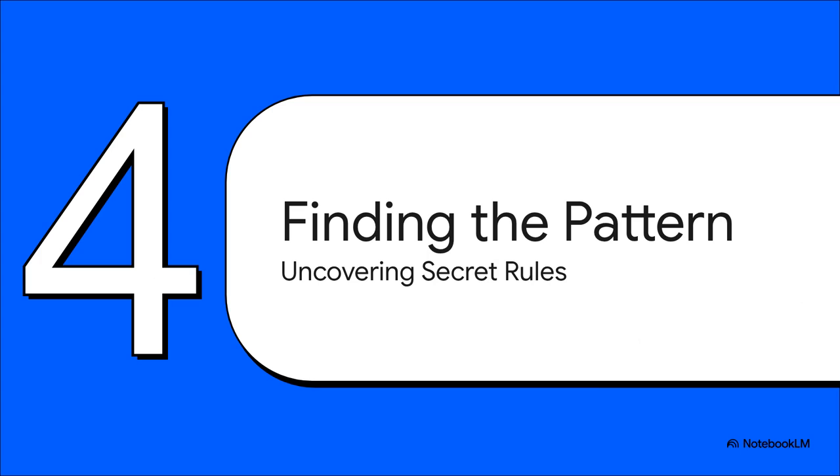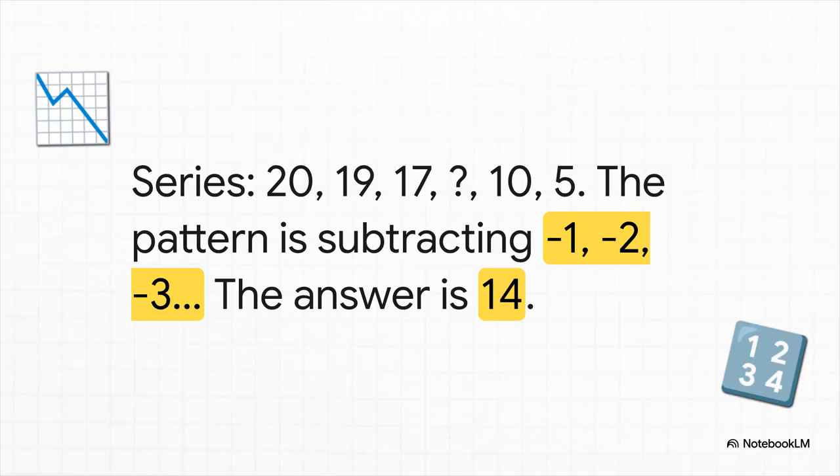This next section is all about spotting the hidden patterns. So, what's going on in this series? It's not just a simple subtraction. To get from 20 to 19, you subtract 1. Then, from 19 to 17, you subtract 2. You see the pattern? The amount you subtract increases by 1 each time. So the next step is to subtract 3 from 17, which gives us 14.